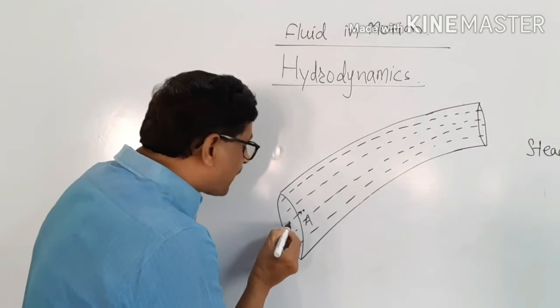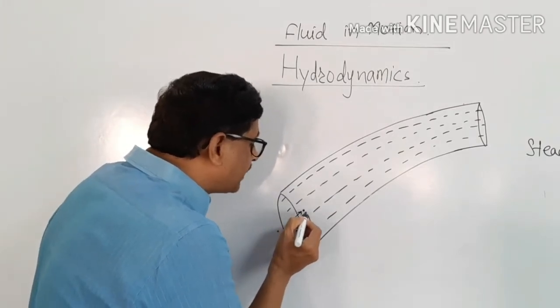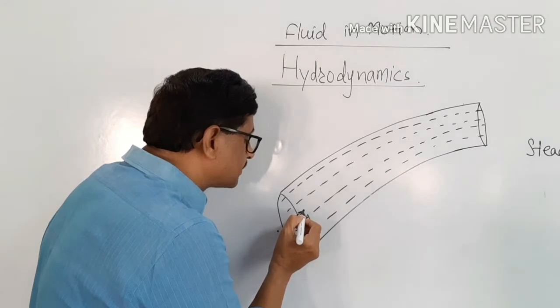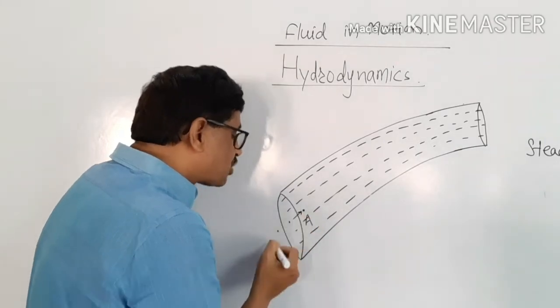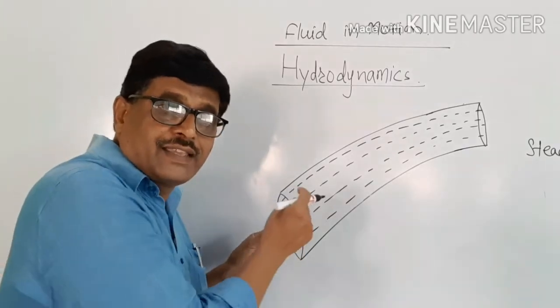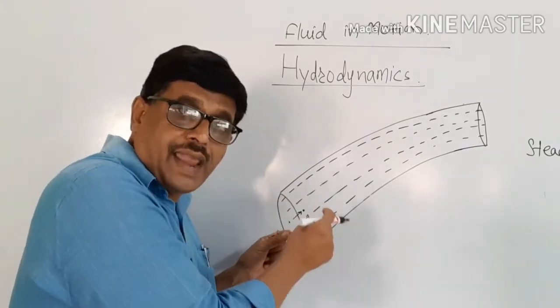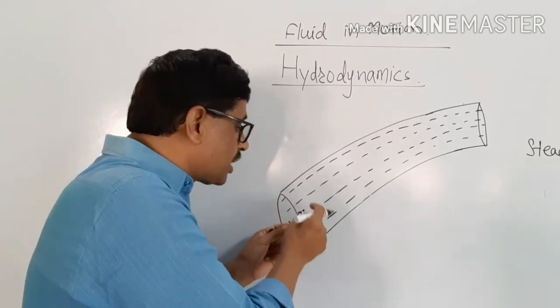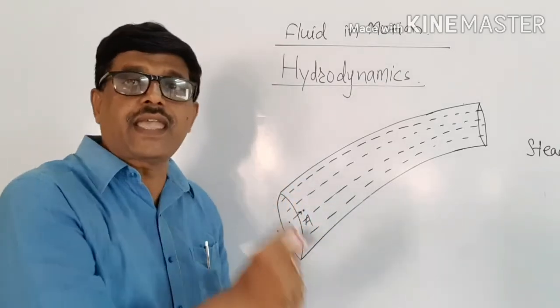Now, the next particle which is about to enter at A, whenever they come to point A, the velocity and the pressure at A will be the same.